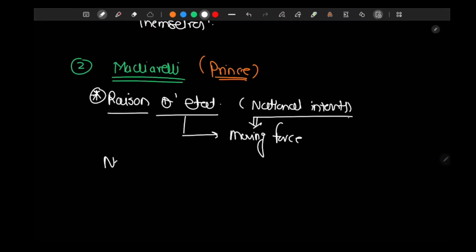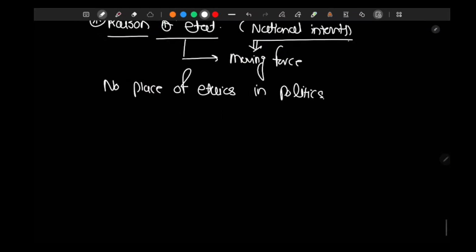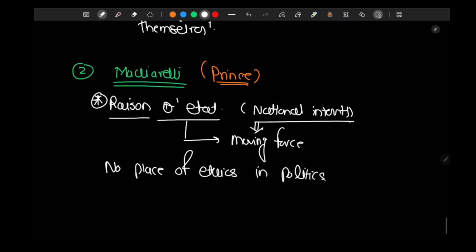So raison d'etat, national interest, is the moving force of foreign policy. There is no place for ethics in politics. This is the idea of Machiavelli, the influence of Machiavelli.